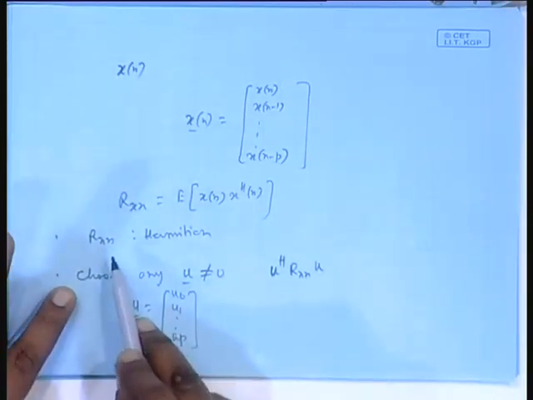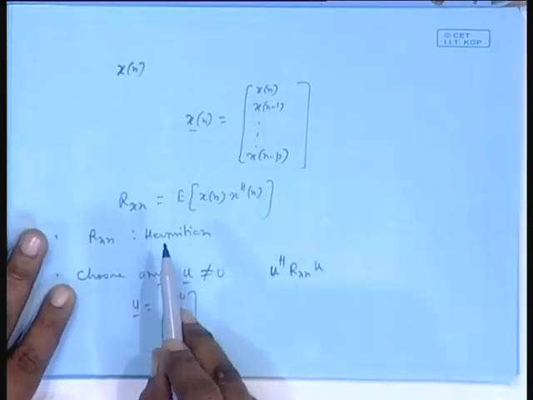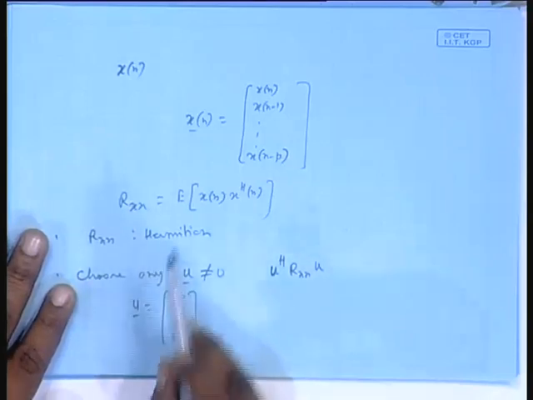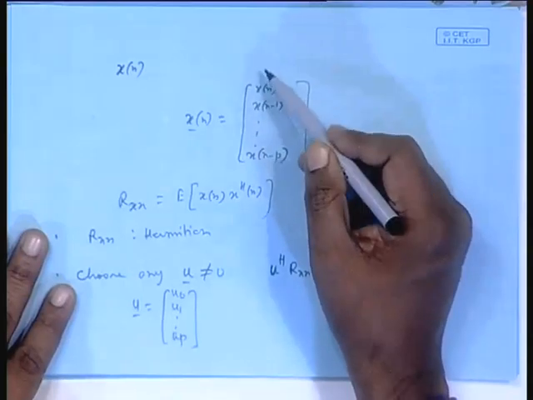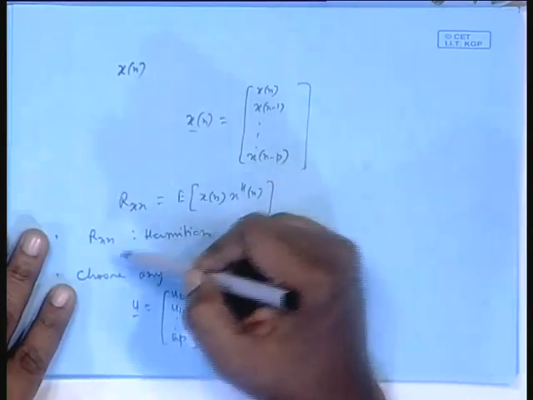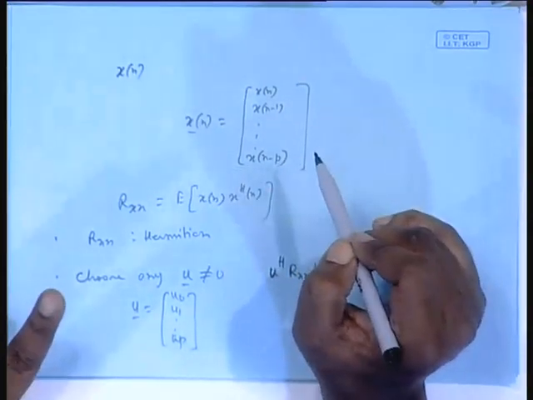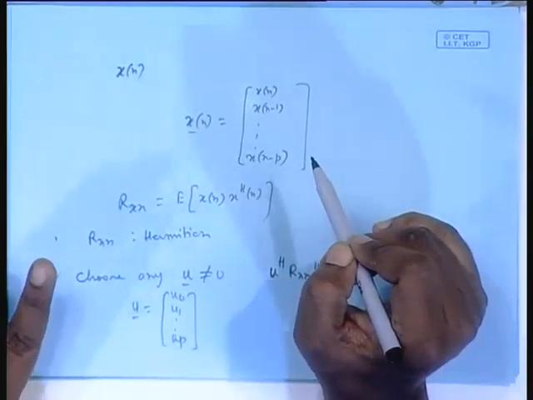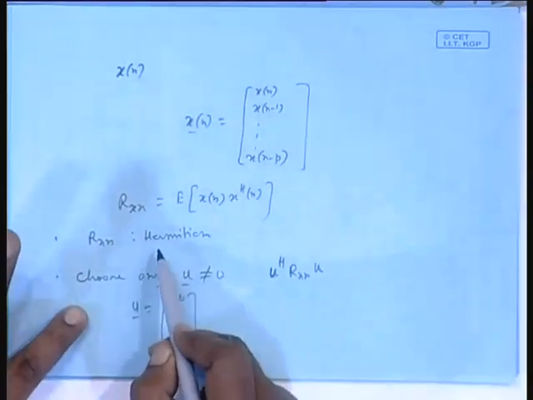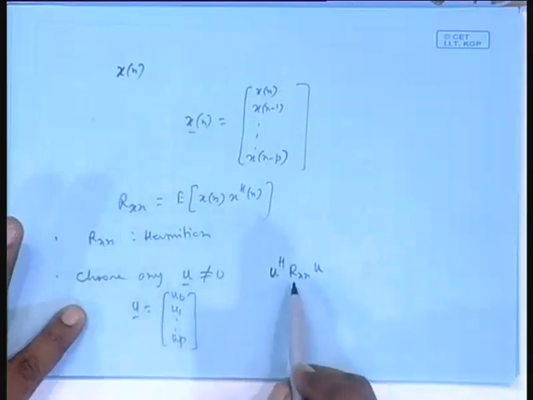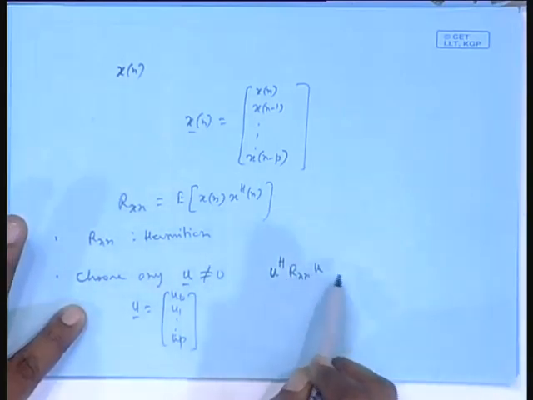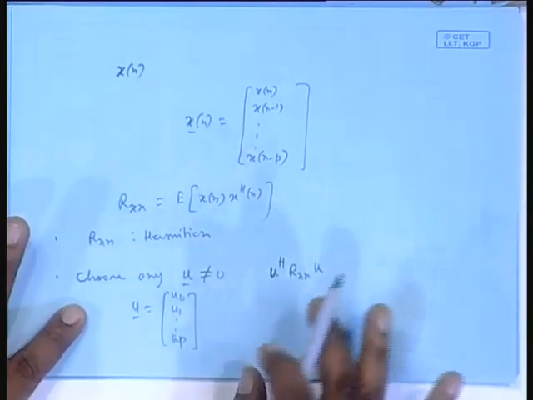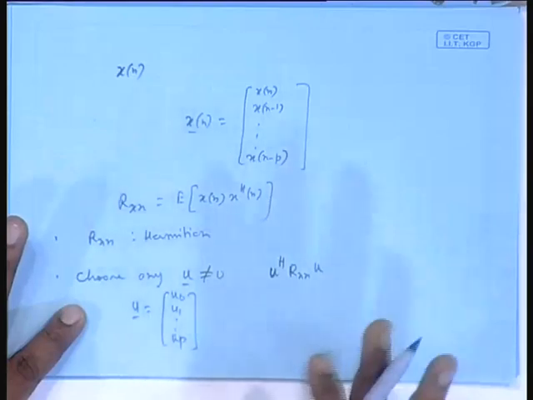I will show that R_xx is not only Hermitian, it is positive semi-definite, and if there is no linear relation between x[n] up to x[n-p], that is if they form a linearly independent set, it is actually positive definite. Positive semi-definite always, Hermitian done. The other property I have to prove is that for any non-zero vector u, if you take the product u Hermitian R_xx u, this is a real quantity and greater than or equal to 0.